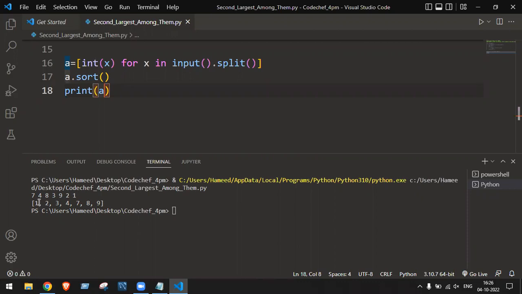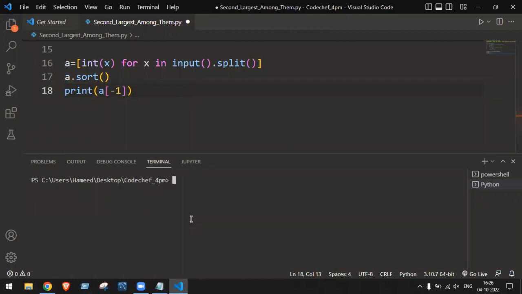Think once. 0 will come to the first one. 1 will come, but I don't want the first one. I want the last one. Yeah, everyone try. Think once. How can I get the last value? Yes, -1. So in the square box, keep -1.